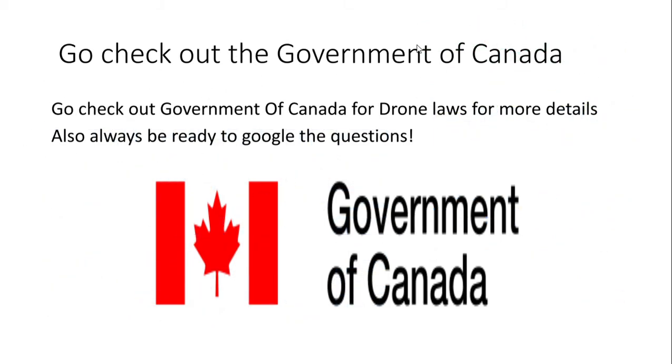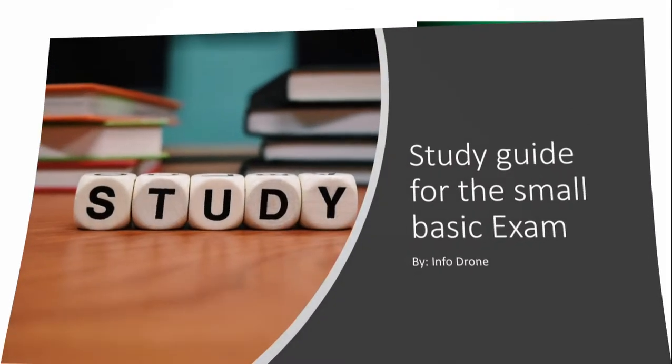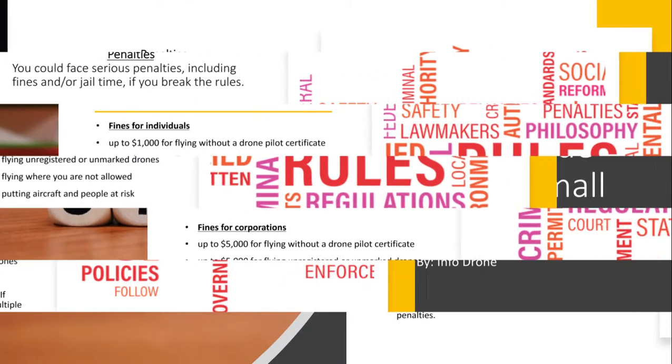So go check out the Government of Canada. Just go check it out for drone laws for more details, because you will need them. Always be ready to Google the questions. I will provide a link down below. And if we go here, let me just go back.